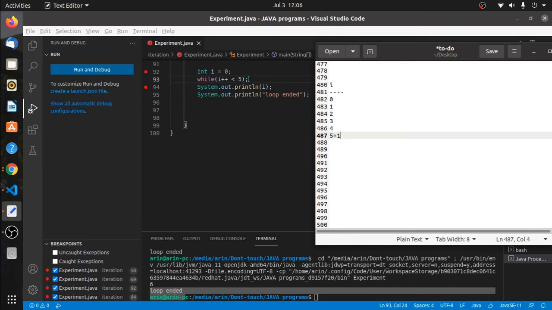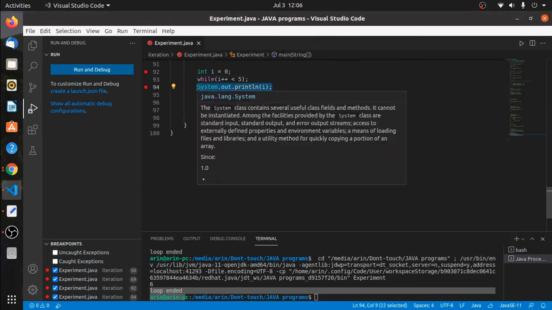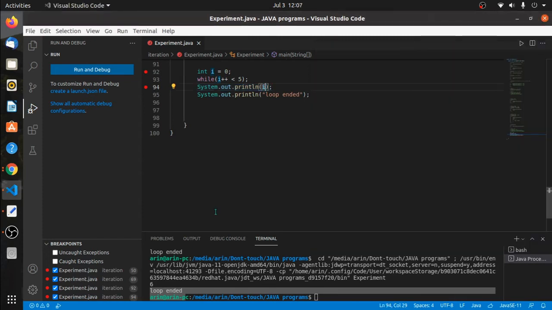Now when it exits the loop body, and we are accessing the value of I, before accessing the value of I, computer will check, is there any pending operation? Yes, there is a plus 1 pending in the memory. So now the value of I becomes 6, and the value 6 will be printed out, and after that loop ended.